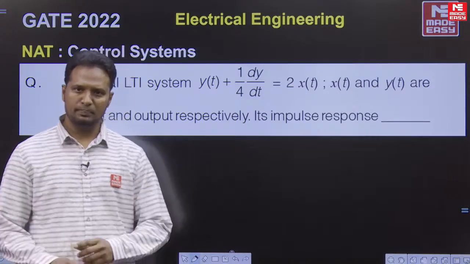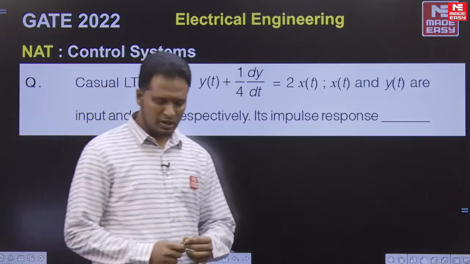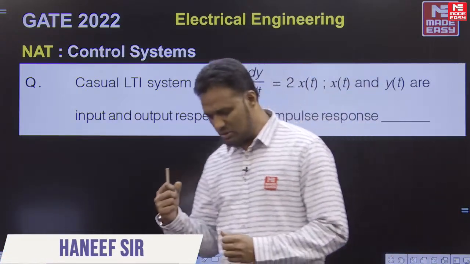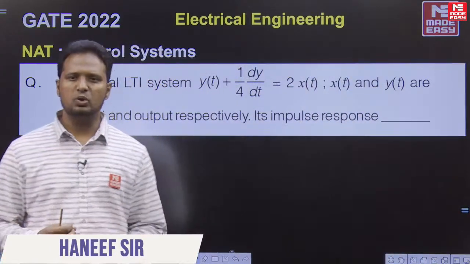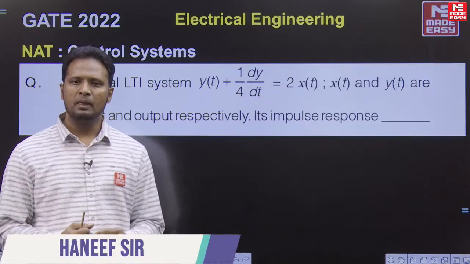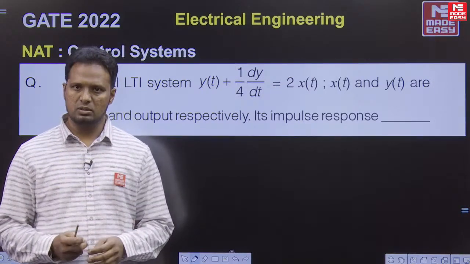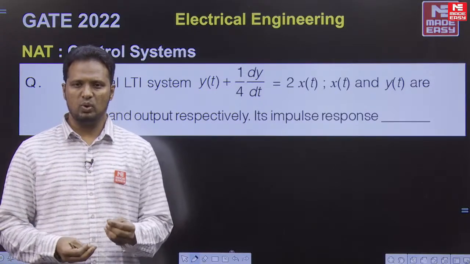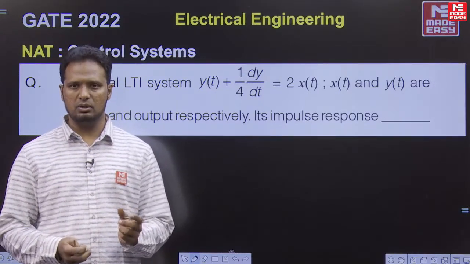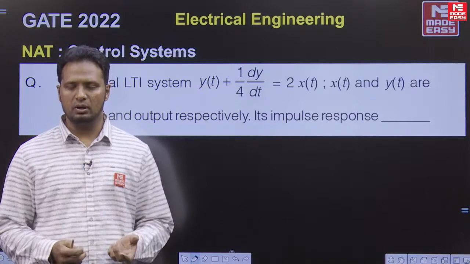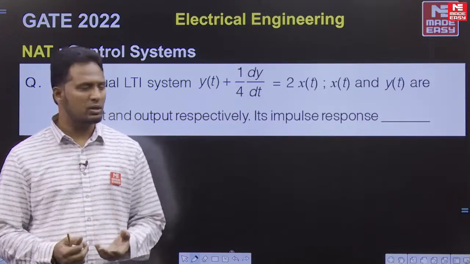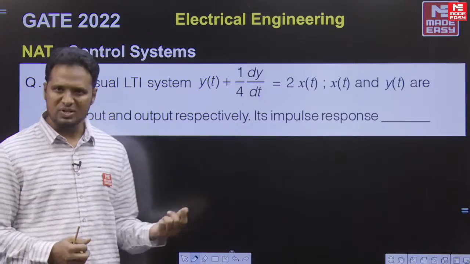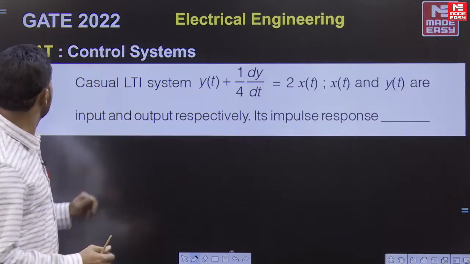Hello everyone, good evening. Let's take up GATE 2022 control system questions and see their solutions. Around 6 questions came from control system, roughly a weightage of 10 to 11 marks. Except one question, all the other questions were very easy. One Nyquist question was a bit logical, where we need to apply our thinking in a logical manner. But overall, it was on the easier side. So let's take up the questions and see the solutions.